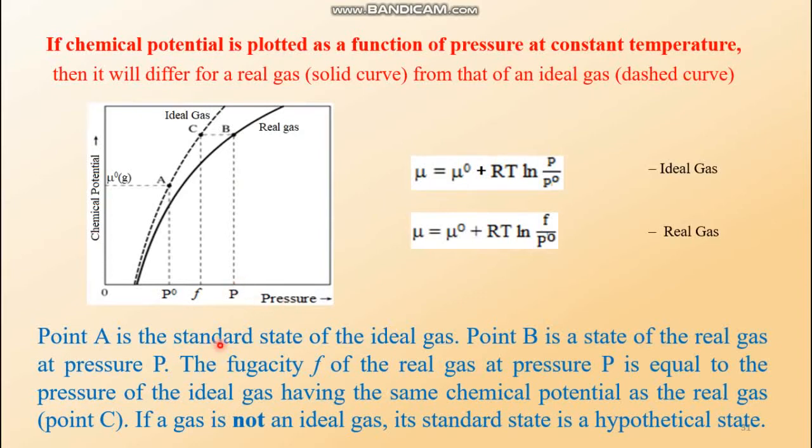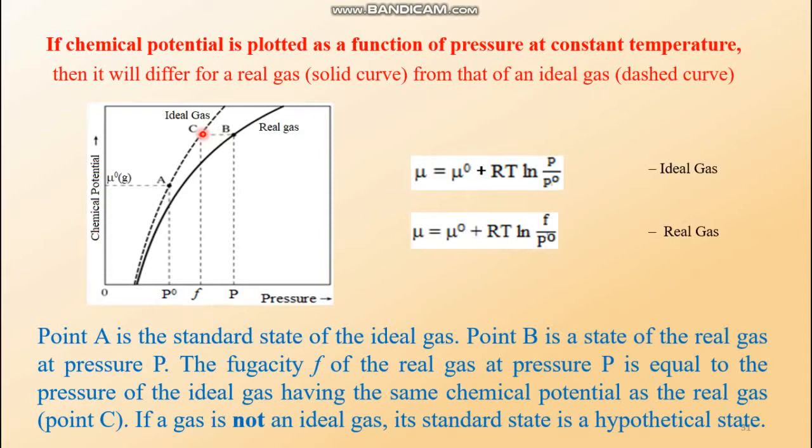So this is the pressure of the real gas at point B. The fugacity F of the real gas at pressure P. Look at this line, given emphasis on this line. The fugacity F of the real gas at pressure P. Do you understand? At pressure P, what should be the fugacity? That means at pressure P, the fugacity should be the idealized pressure of that particular gas.